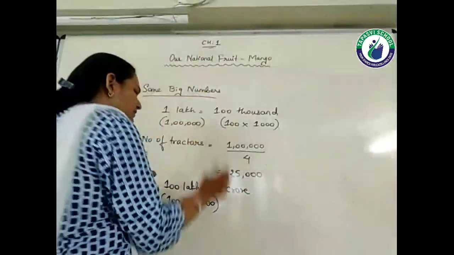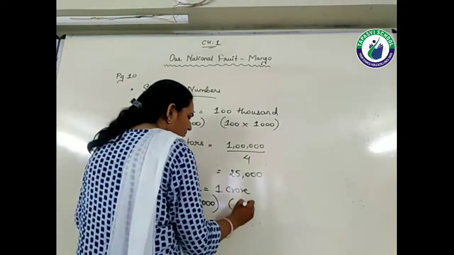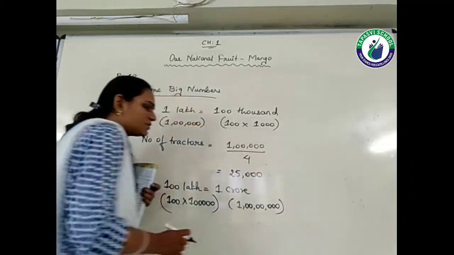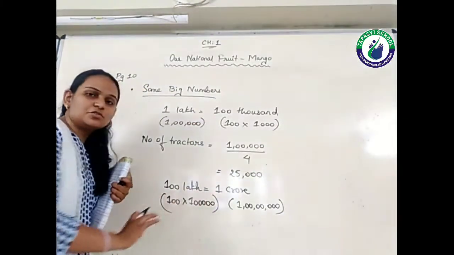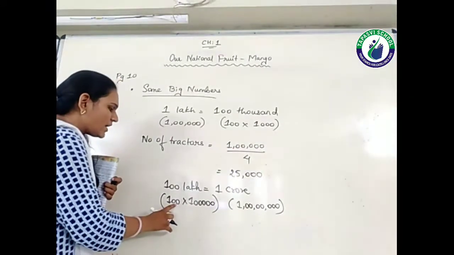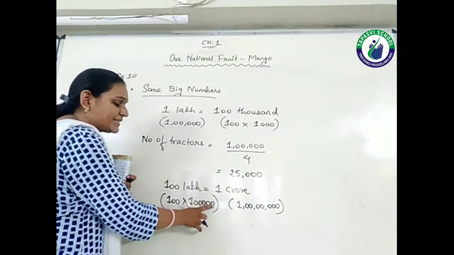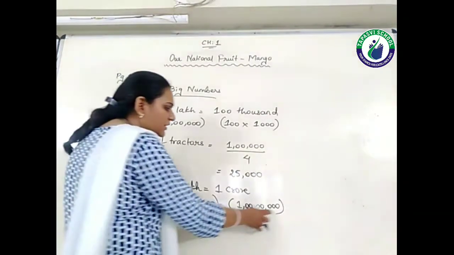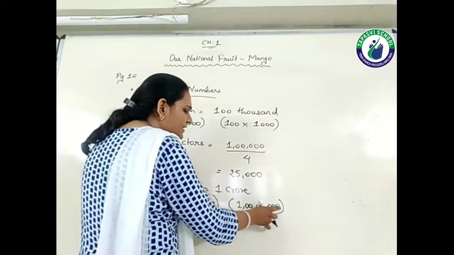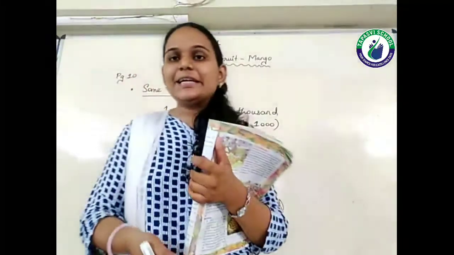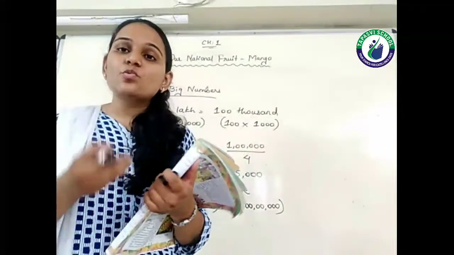So I am here writing the number of zeros of the crore. Now you just equalize the things and you will be able to understand, students. 1, 2, 3, 4, 5, 6, 7. So total 7 zeros are there. Here also 1, 2, 3, 4, 5, 6, 7. So here also 7 zeros are there. So that's why they are telling us that 100 lakh is equal to 1 crore.